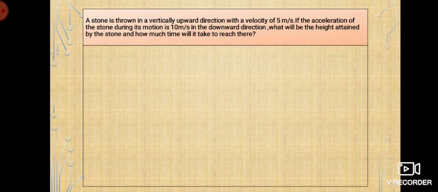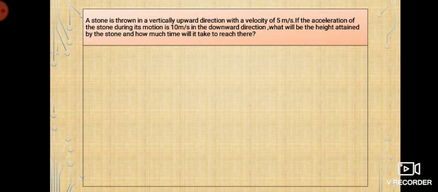Here, the acceleration of the stone during its motion in the downward direction is given as 10 meter per second square, and it is thrown upward with a velocity of 5 meter per second. Is that clear? What will be the height attained by the stone? To what extent is the stone reaching? What would be the maximum height that the stone will reach while going up? And how much time will it take to reach there? That's the question. Is that clear?